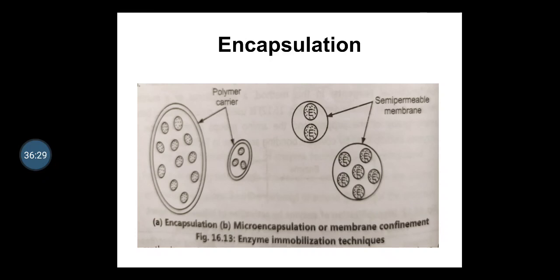In the interfacial polymerization method, which is similar to the phase separation method, the aqueous solution of the enzyme and a hydrophilic monomer are emulsified in a water-immiscible organic solvent.